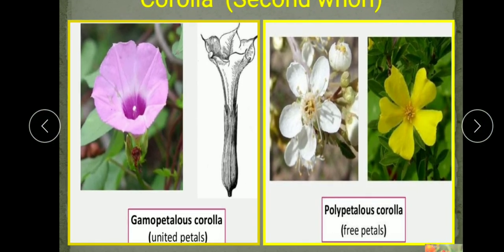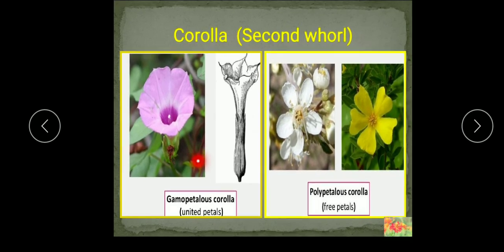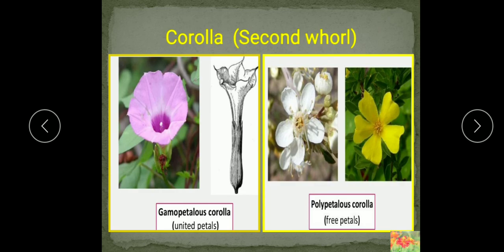So in that case, this condition is known as the gamopetalous corolla, or we can call it the united petals. So understood? Polypetalous condition and gamopetalous condition. Now when the petals are fused, they form a corolla tube. You can see here, this is the corolla tube. So students, these are the different conditions in the corolla, which is the second one.